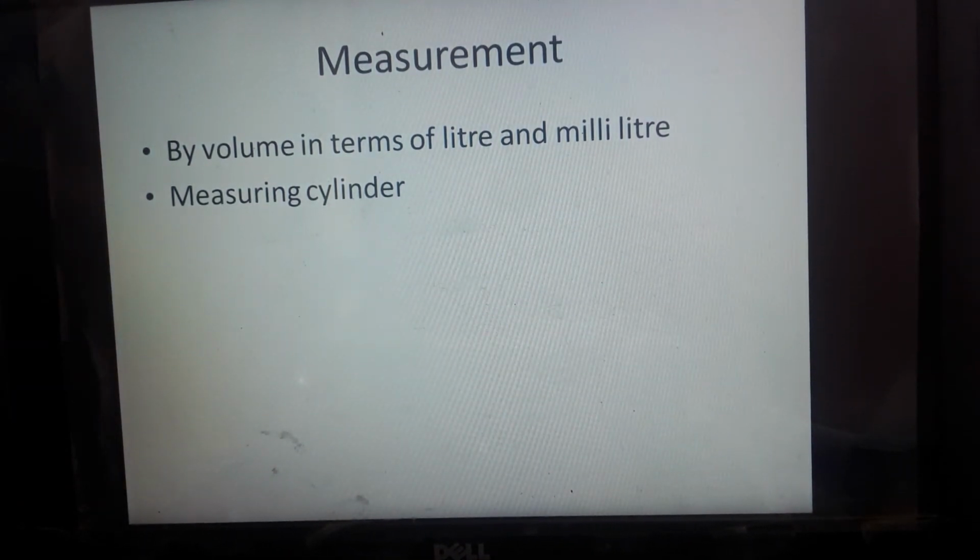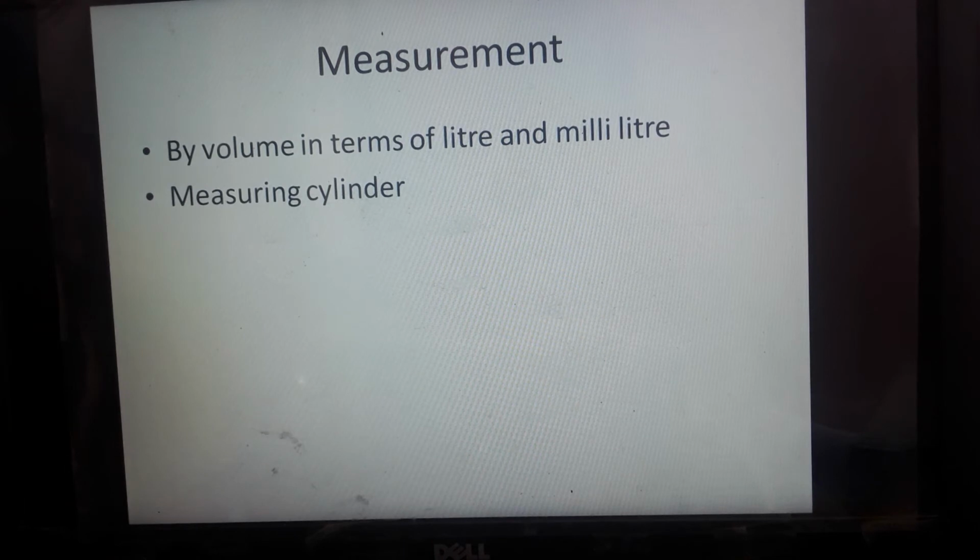Volume refers to the amount of space which is occupied by liquid. In the first case, the glass was empty. When we pour water into the glass, the empty space will be taken by water. That is known as volume. The amount of space which is occupied by liquid, that is known as volume.